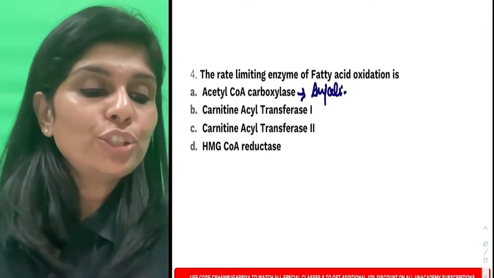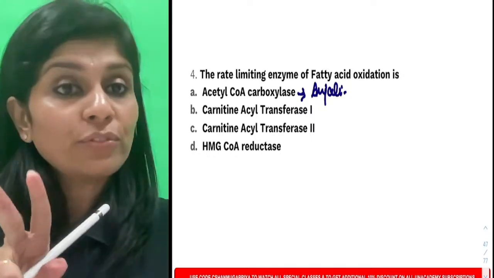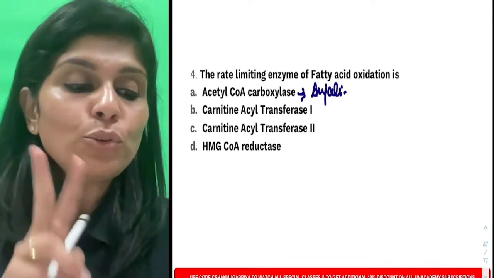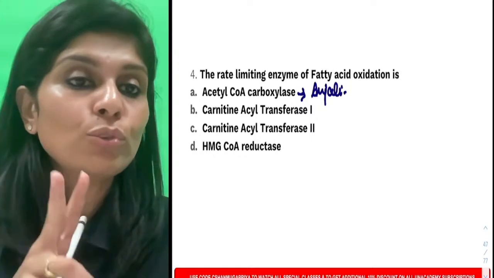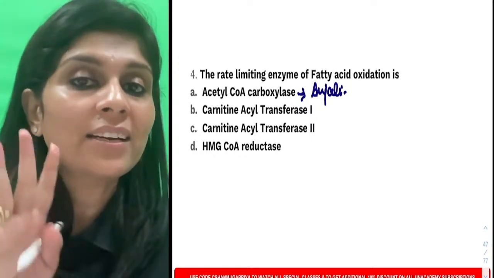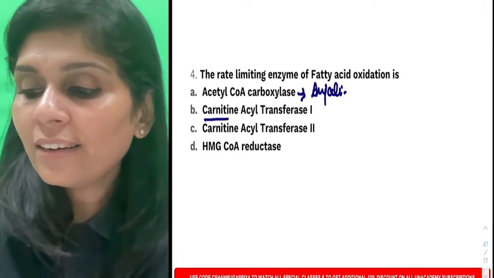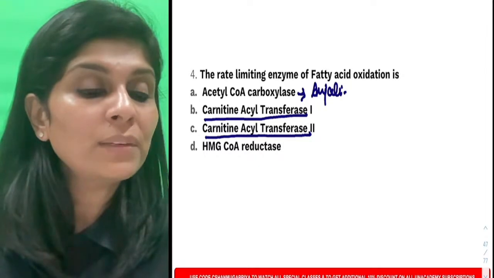So can I tell you a shortcut here? The shortcut is, if you see two of the choices closely resemble each other, be suspicious of those choices. One of those will be the right answer. Do you get my point? Here, don't you think carnitine acyltransferase 1 and carnitine acyltransferase 2 are similar?